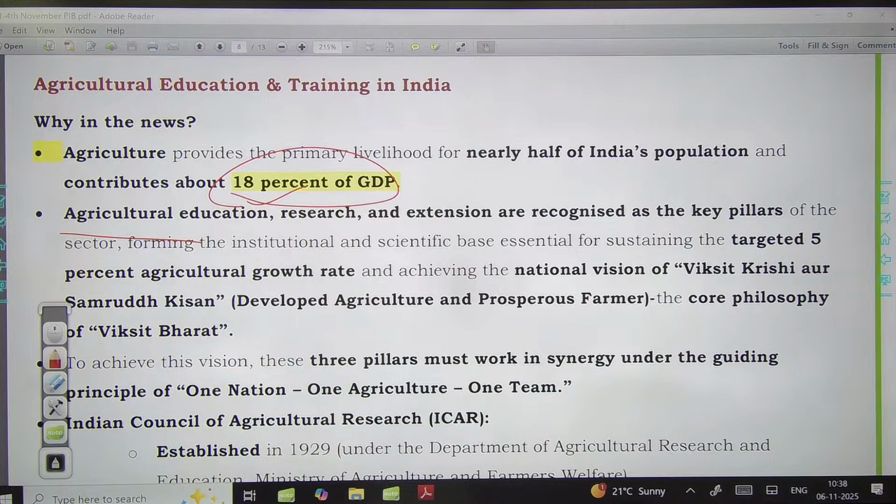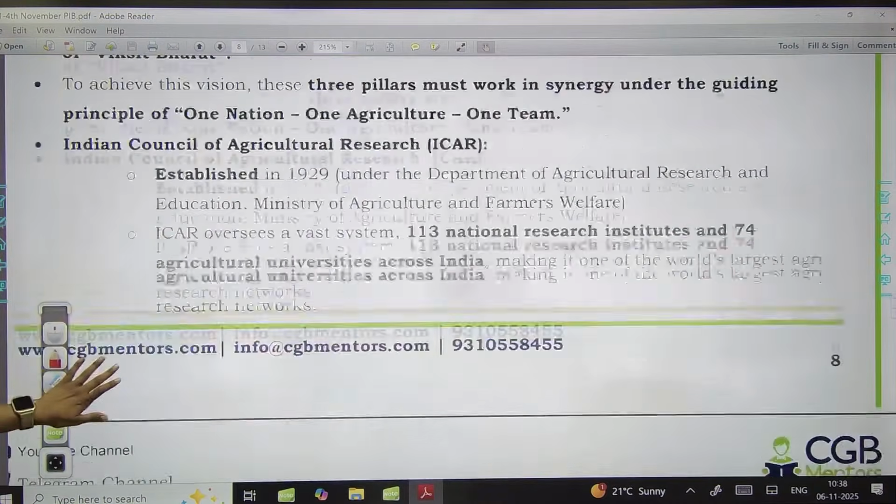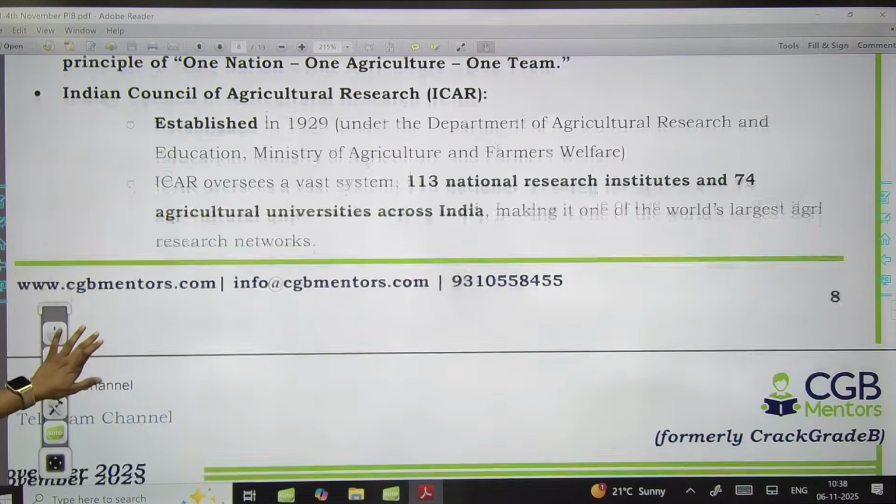So here agricultural education, research, extension are recognized as key pillars for the development of the agriculture sector. Here it is essential for sustaining the targeted 5% agricultural growth. So if we integrate this research and technology or education, we can have 5% more growth rate in the agriculture sector that will be aligned with the Viksit Bharat vision, that is of developed agriculture and prosperous farmer. Okay, it is also based on the principles, like 3 principles must work in synergy, that is one nation, one agriculture and one team. Okay, so this is an integrated approach of the government of India for the development of the agricultural sector.